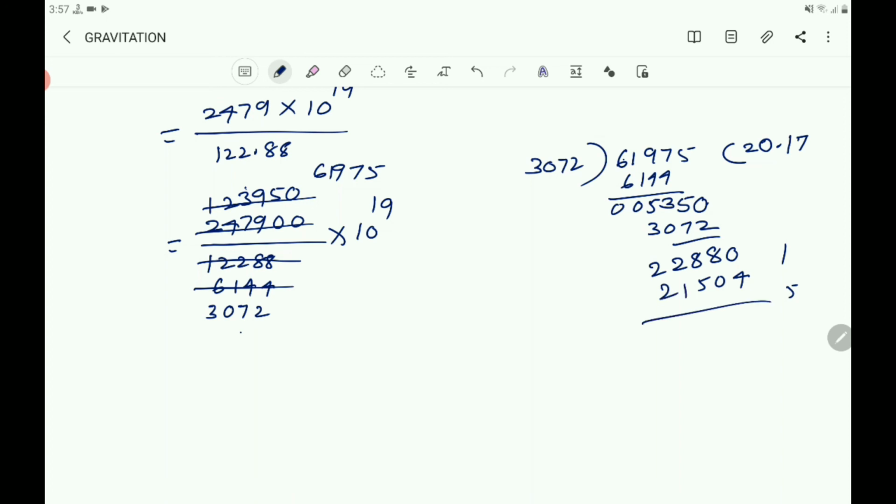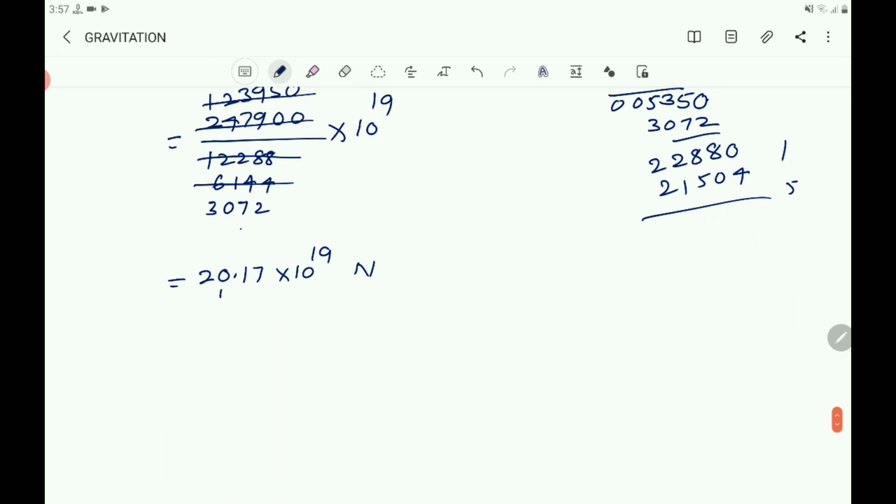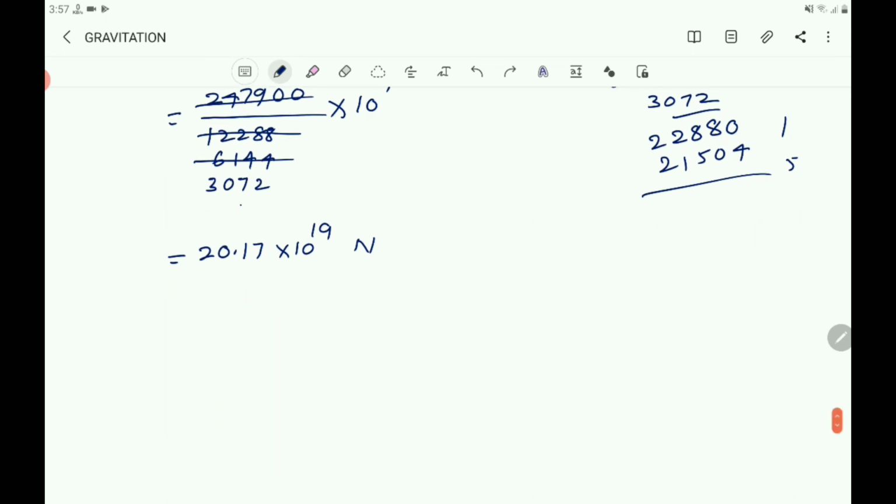So this much is enough here. So you write that is 20.17 into 10 power 19 Newton. Or you can shift this 0 to the right side of the point. It becomes 2.017 into 10 power, here again one more power increases for the 10, that is 19 plus 1, that becomes 20 Newton, as this 0 is shifted to right side.